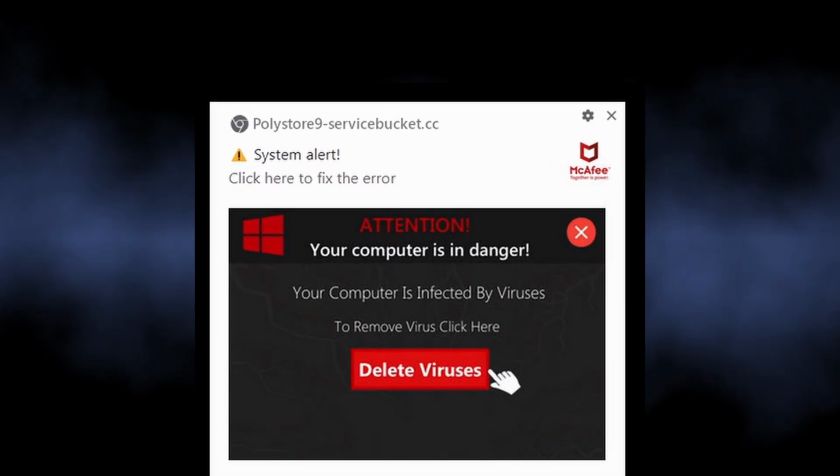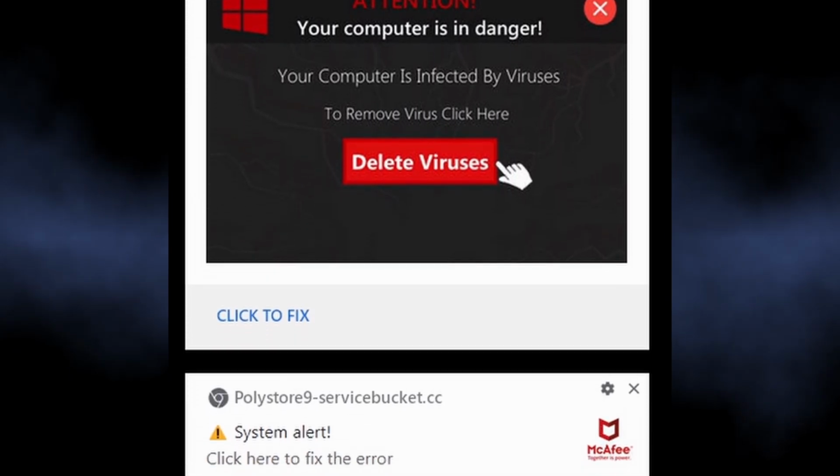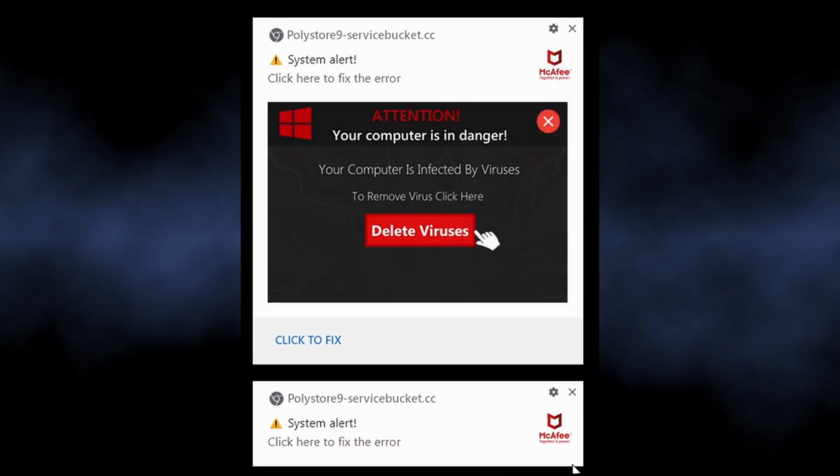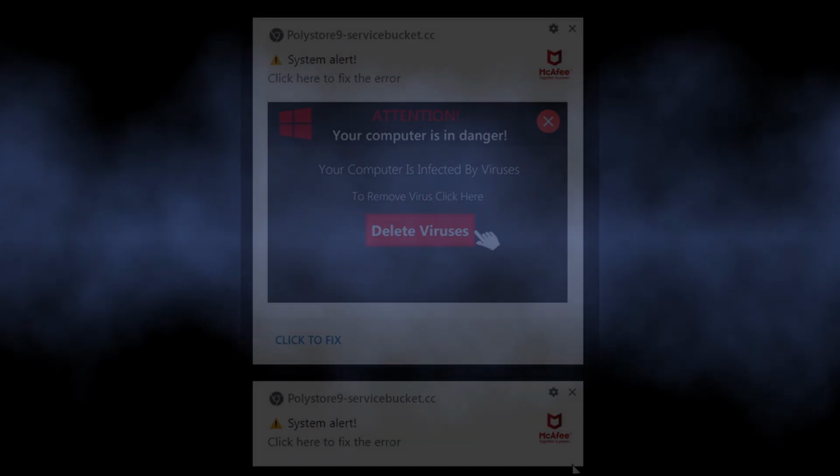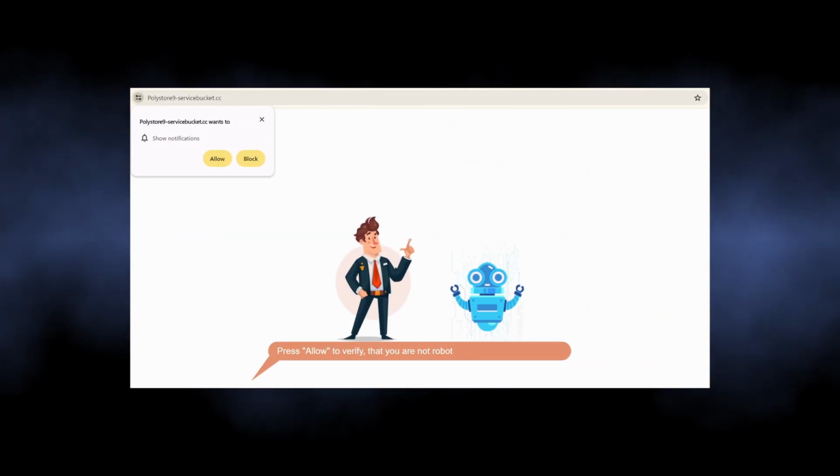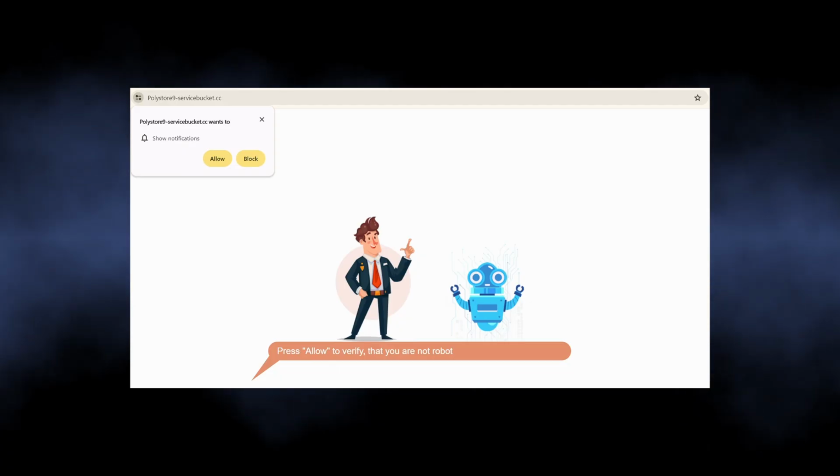The notifications from Polystore9-servicebucket.cc are part of a malicious campaign that aims at showing people dozens of unwanted advertisements. It abuses the legit browser mechanism of push notifications to show advertisements, not only in the browser itself but also in the system notification bar.